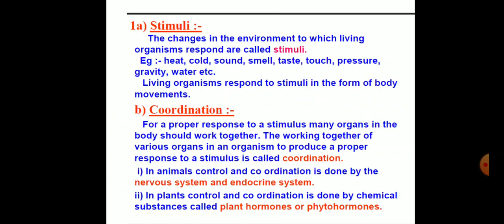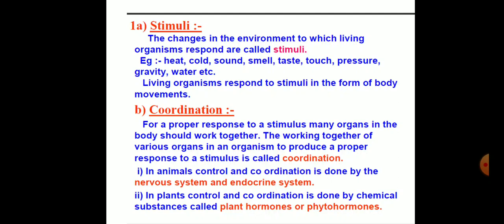May I give another example? If we touch an earthworm, it moves away from the place. If we place a plant in the shade, it grows towards the source of light. Or another example, a person runs away from a snake the moment he sees it. In this example, the snake is a stimulus and running away from it is a response. Coordination: for a proper response to a stimulus, many organs in the body should work together. The working together of various organs in an organism to produce a proper response to a stimulus is called coordination.